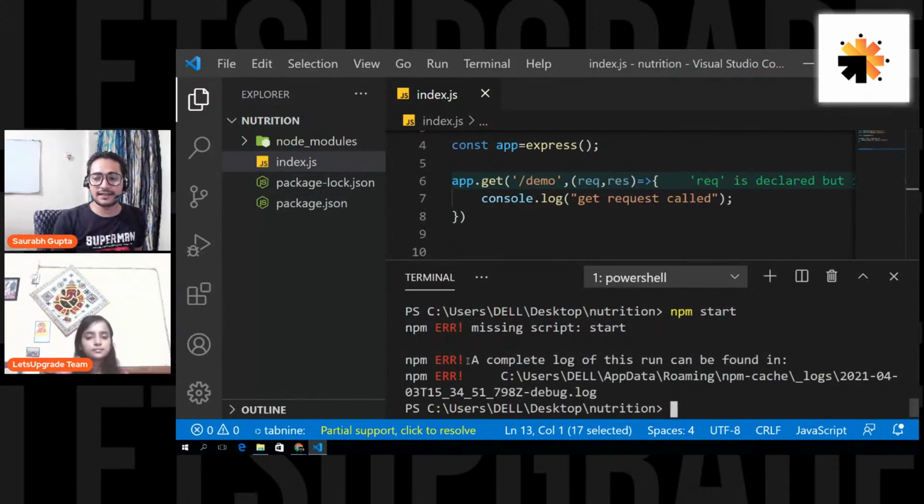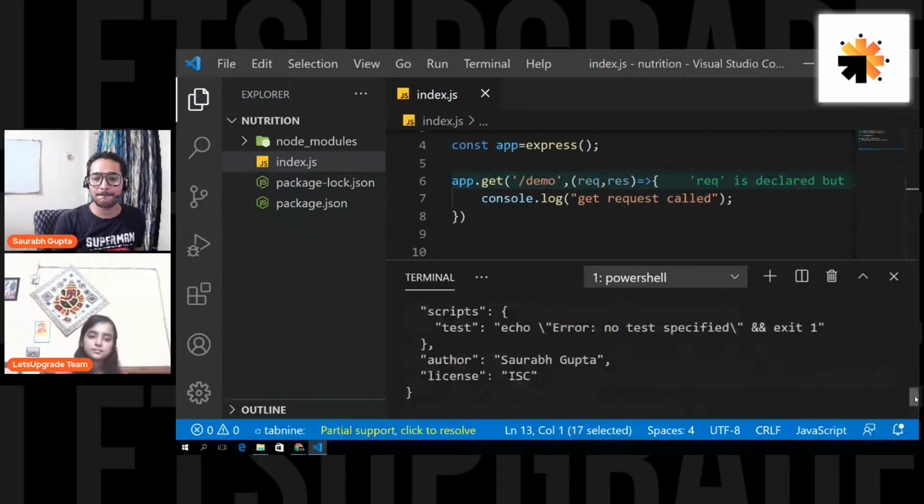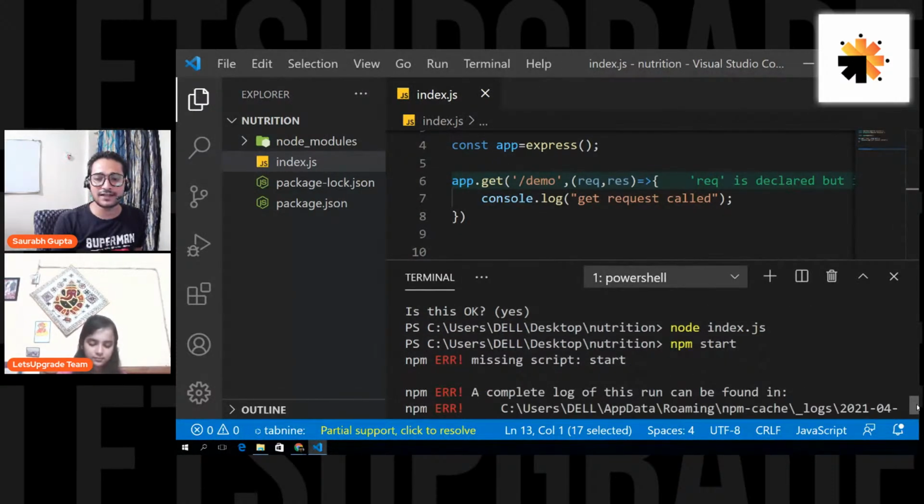See this thing here, where it is gone. I have not settled up the command. Don't worry, I'll settle it for you. Right now it is giving an error that you don't have a script named start. Don't worry about it. I'll solve it for you.